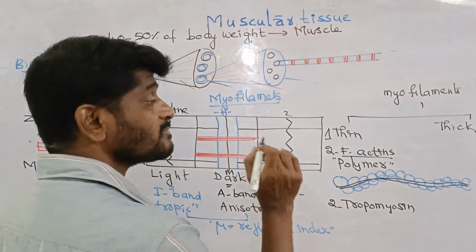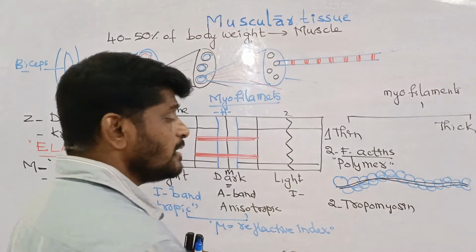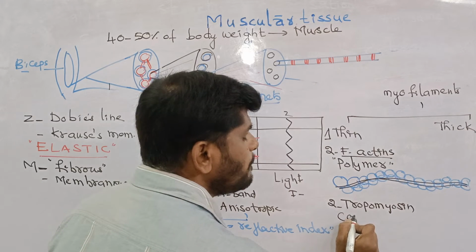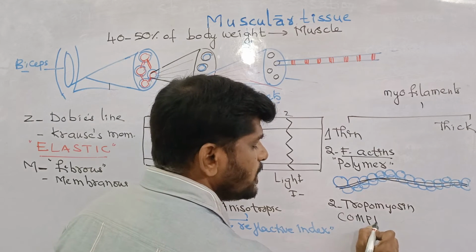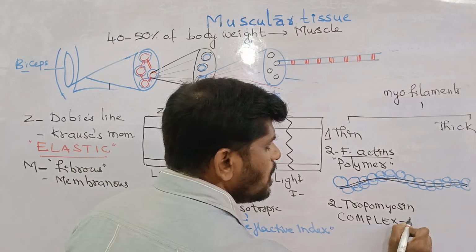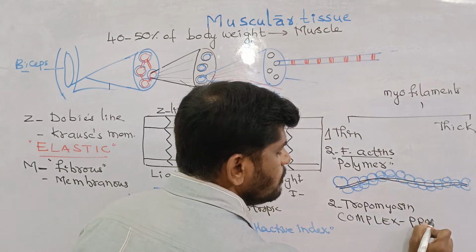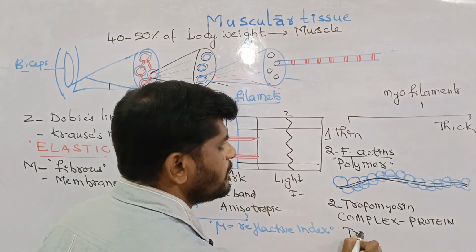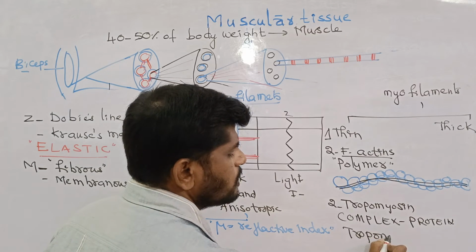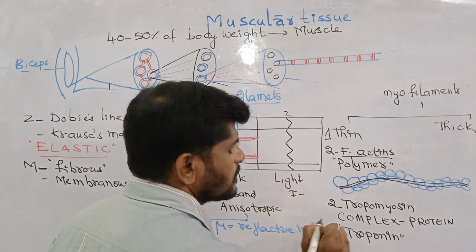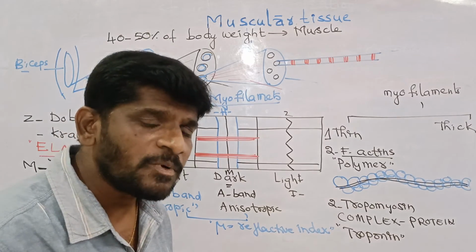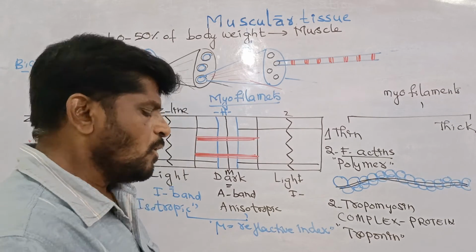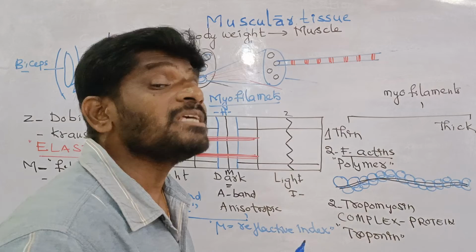And one more. In one thin filament, there is a complex protein. It is most important. The complex protein is called troponin. What makes it a complex protein? One troponin unit contains 3 subunits.